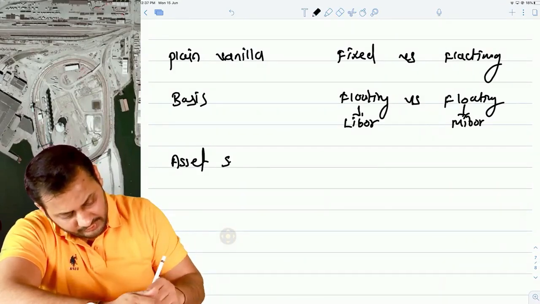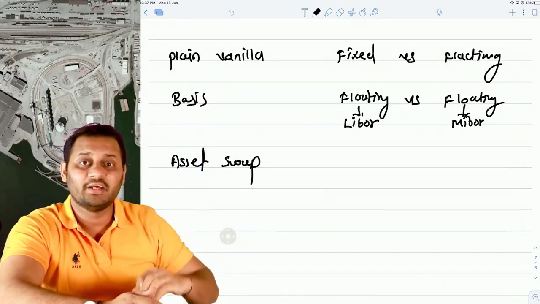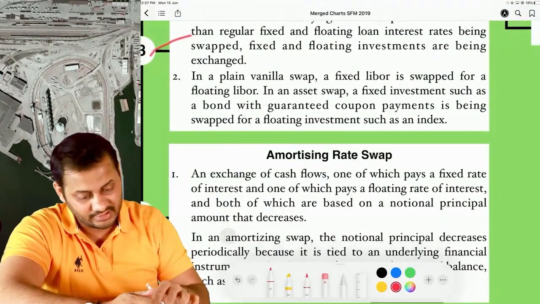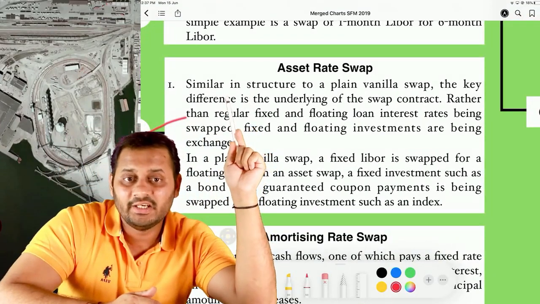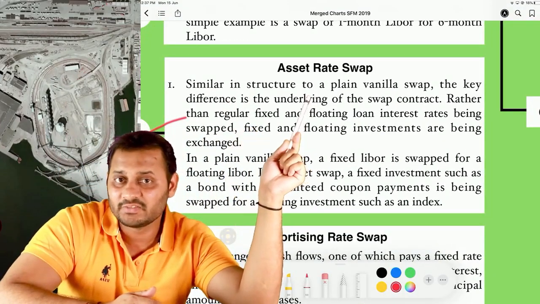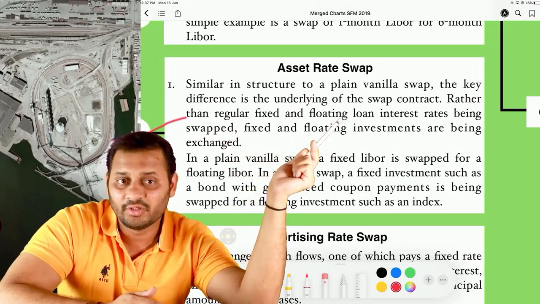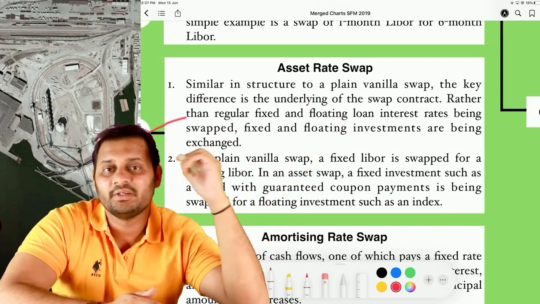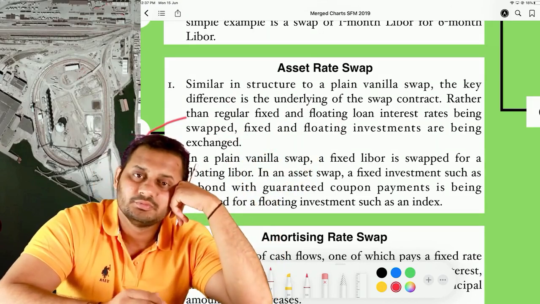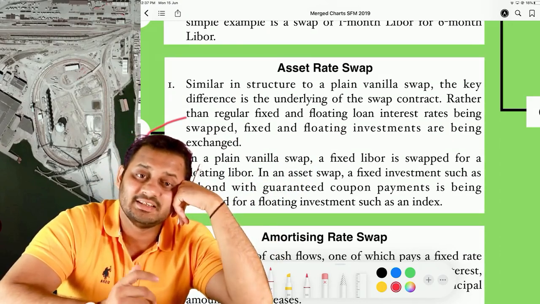Now what do you mean by asset rate swap? Asset rate swap is similar to the plain vanilla swap, but there is some difference. Have a look. Similar in structure to the plain vanilla swap, the key difference is the underlying of the swap contract. Rather than regular fixed and floating loan interest rates being swapped, fixed and floating investments are being exchanged. The principal amount, the assets are exchanged. It's not the amount, it's the asset.